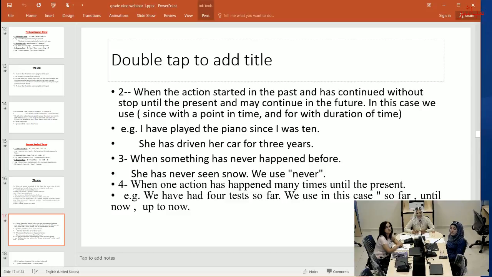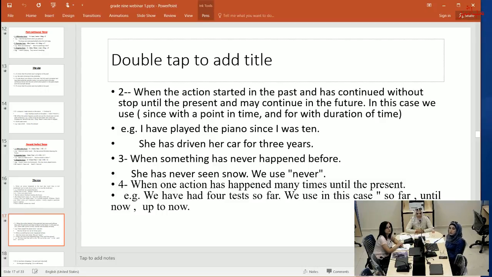Number 2, when the action started in the past and has continued without stop until the present and may continue in the future. In this case, we use since with a point in time and for with duration of time. For example, I have played the piano since I was 10. She has driven her car for 3 years.